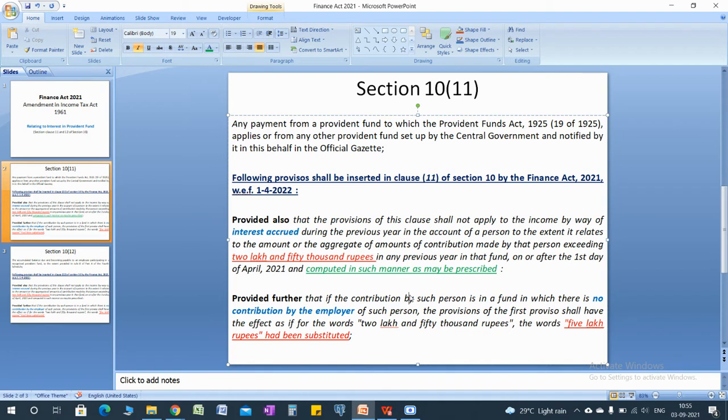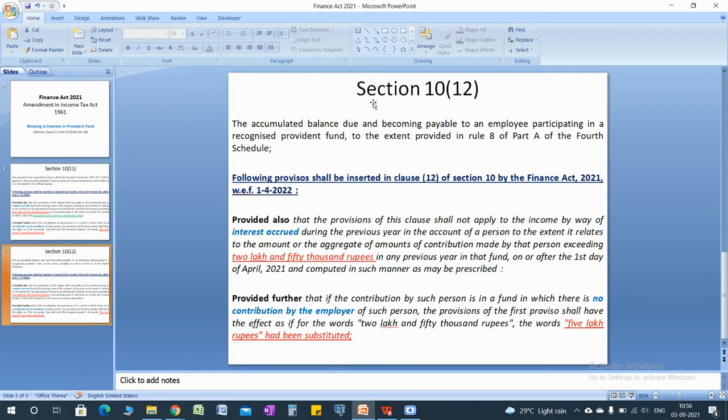So assume a self-employed assessee contributed 6 lakh rupees in a provident fund. We are talking about interest: interest on the first 5 lakh is exempt, and interest on the remaining 6 lakh minus 5 lakh, 1 lakh, is taxable in the hand of the assessee.